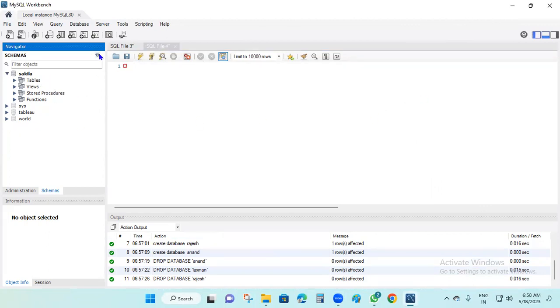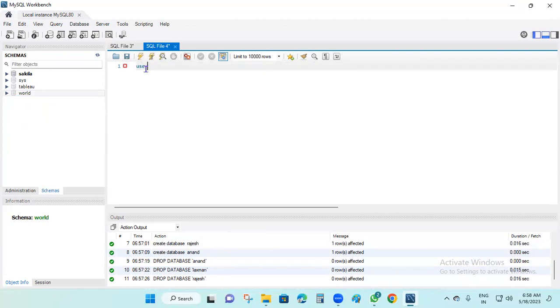Suppose I'm creating only tableau here. In the tableau, so I am using this one. Okay, so here multiple schemas are there. This is the schema, this is the schema, this is the schema. But now I'm going to use the tableau. For that you use the use command, use tableau. Okay, tableau, right? First command is create database. Now I'm creating a database, Lakshman or Laksh, create this. Semicolon, run this time. Okay, run.